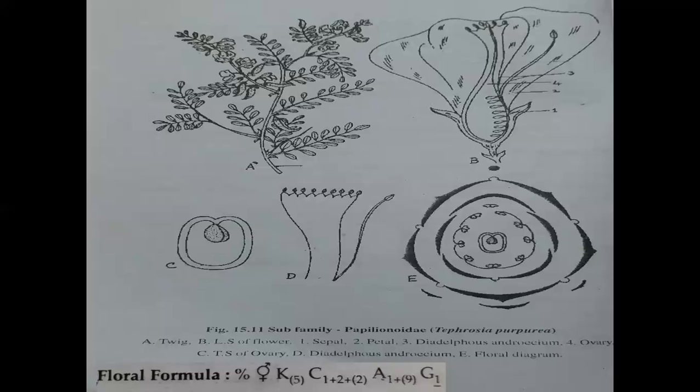Next, the shoot. The shoot is aerial, erect, green in color, with smooth or hairy surface. Herbaceous stems are present in Tephrosia, Dolichos, and Pisum.